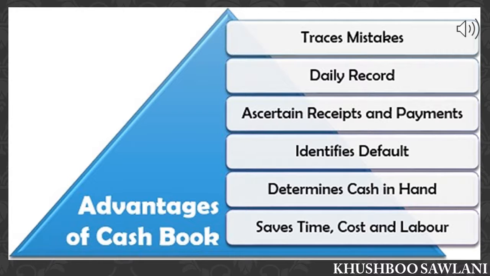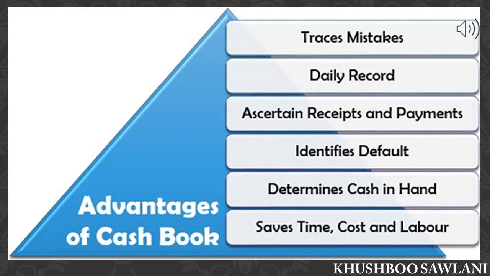Fourth, identifies default. If there is any error or default in the book, then it can be rectified. Then determines cash in hand. As per the requirement of business, the nature and volume of transactions, the cash book can be prepared in various different types. If three-columnar cash book is prepared, then the transactions of cash, bank and discount can be recorded. Therefore, separate bank account also need not be prepared. Thus, we can know how much cash is left in our hand.